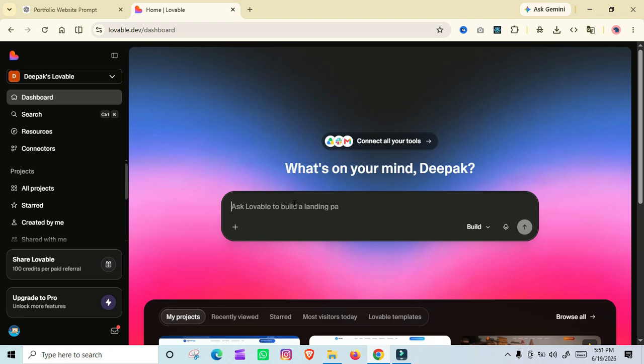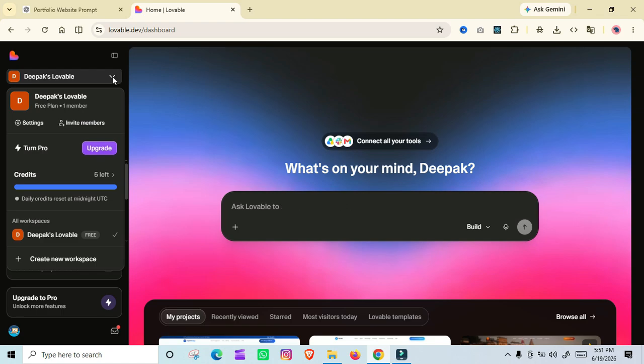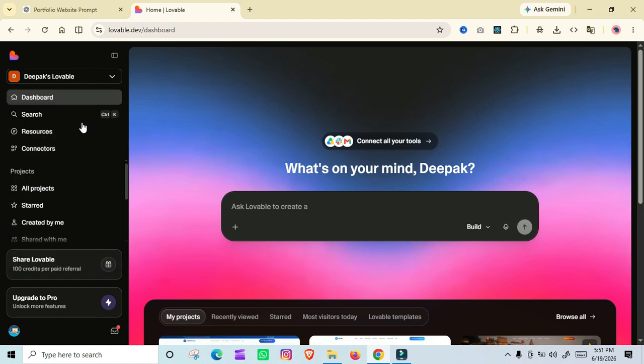But before that, I would like to explain a few options in Lovable. As you can see on the left side, you can view your profile here by clicking on this little arrow button. Once you click on it, you can see your plan details and your credits. Currently, I am working on a free plan and I have 5 credits left. Now, when you scroll a little bit, you can see there is a search option. Whenever you click on it, you can search the pre-built websites which you have created earlier.